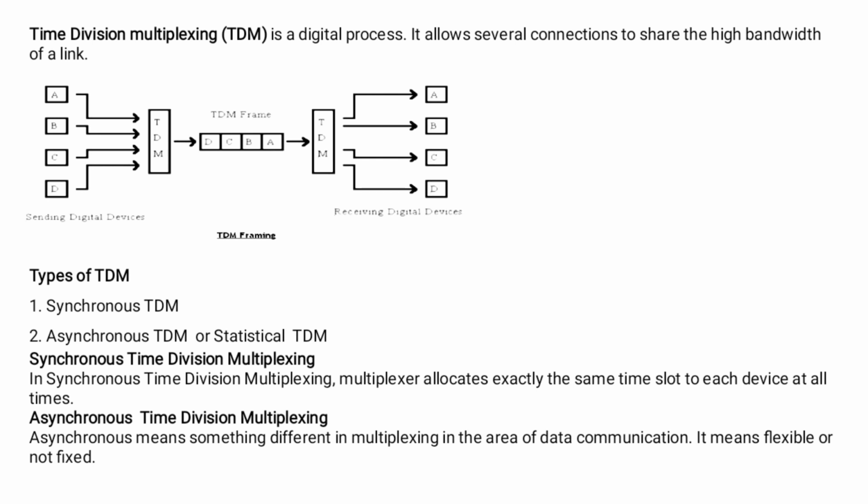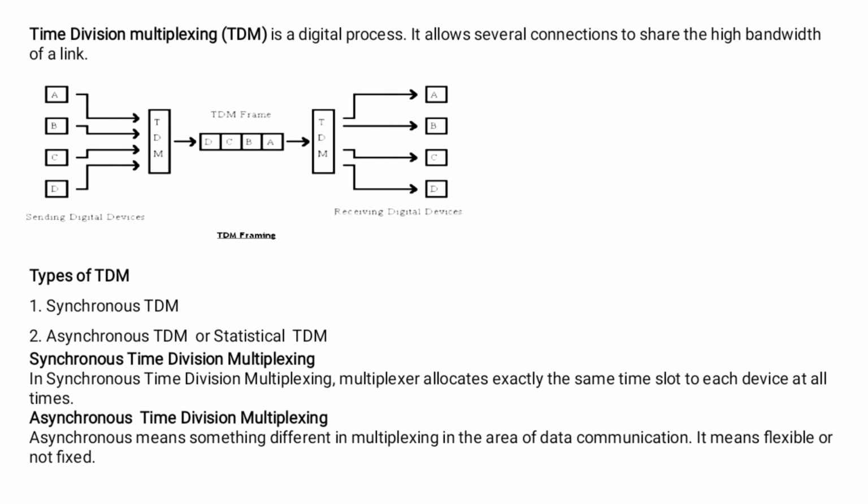Now, what are the advantages of synchronous TDM? It is a digital signal. It is relatively simple. It is commonly used with ISDN, Integrated Services Digital Network. Now, what are the disadvantages of synchronous TDM? It is a wastage of bandwidth.